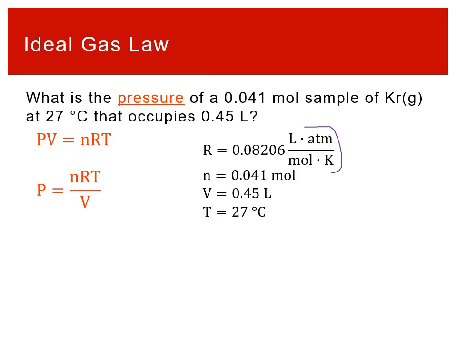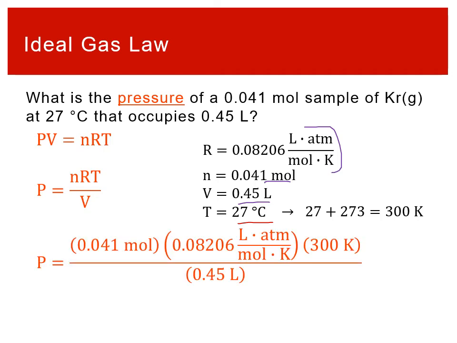And so if we take a look at the rest of the variables that were given, we can note that the moles works out, the 0.45 liters works out, but we'll note that this degrees Celsius is not the same, just like we've seen previously. That needs to get turned into Kelvin. So this is going to become 300 Kelvin that we want to use in our calculation. Ideal gas law, named gas law, Boyle's, Charles's, doesn't matter, always into Kelvin. So what we can do is take all those values and plug them in. And we can see that moles and moles cancel, Kelvin and Kelvin cancel, liters and liters cancel.